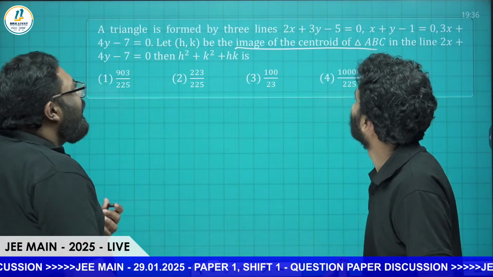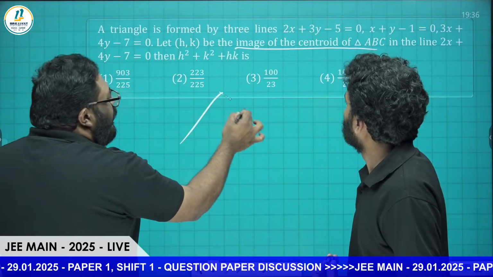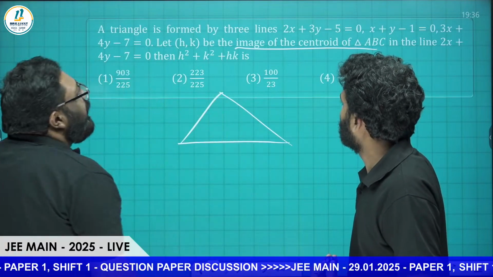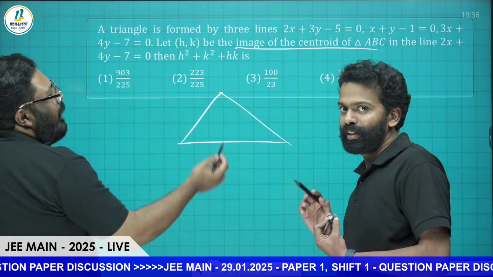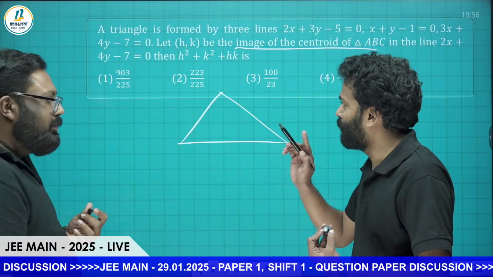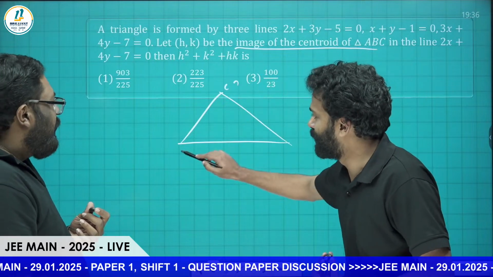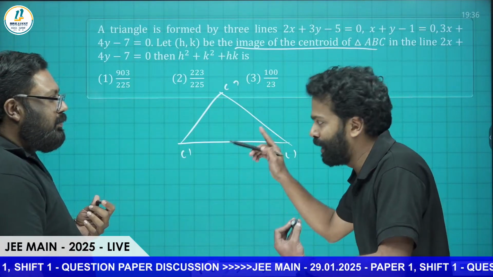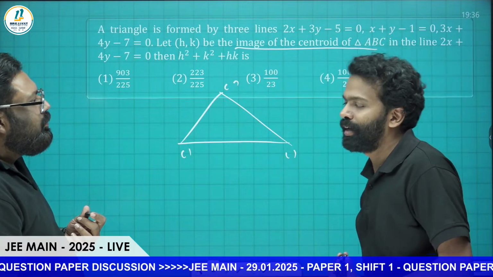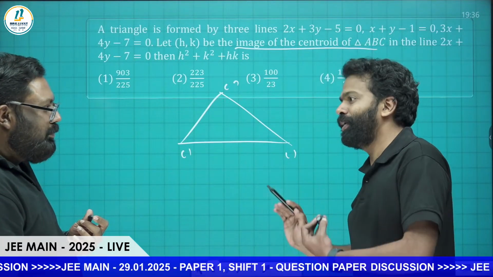Okay, so here it's very simple that when you find the vertices, you can get the centroid directly, right? No need to do the full calculation, you just tell them how to find that. The problem with this question, students, please understand, is you need to solve the 3 equations and you get the vertices. After that, you need to find the image, that's a direct formula question. And after that, you need to substitute that here. A time-consuming method, lengthy one, but you will get the answer.